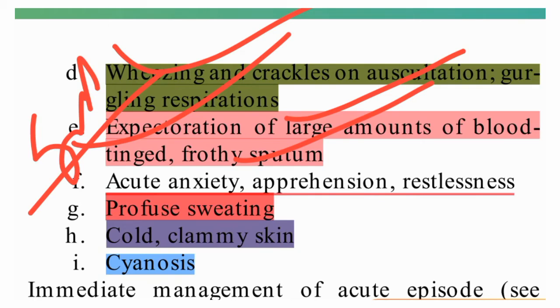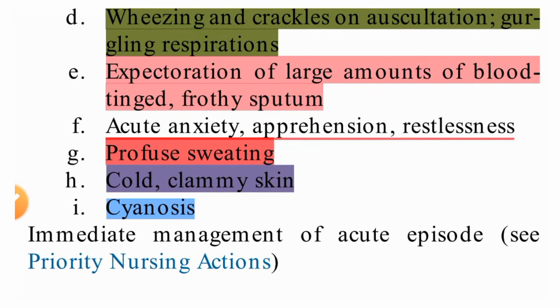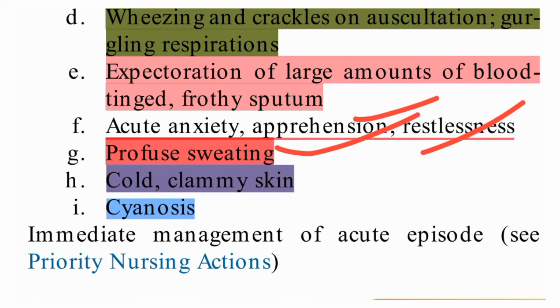So whenever pulmonary edema is there, this finding can be there. Blood-tinged sputum and frothy sputum will be there. Acute anxiety, apprehension and restlessness will be there. Profuse sweating also, and cold, clammy skin will be there.